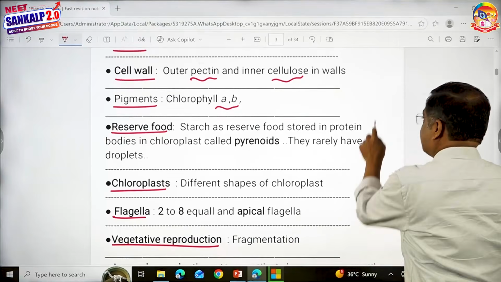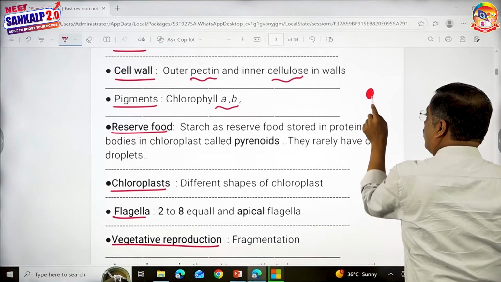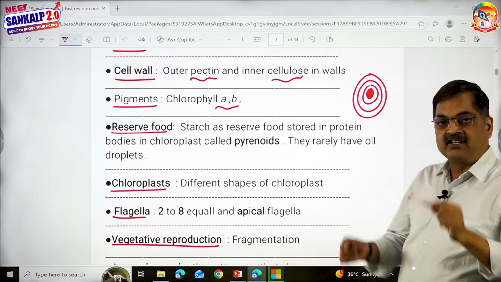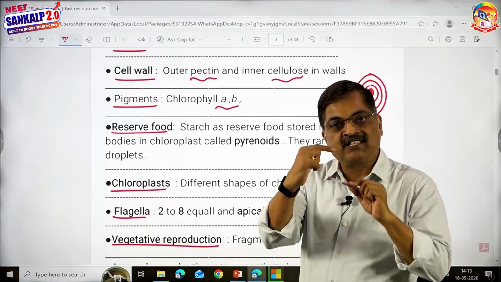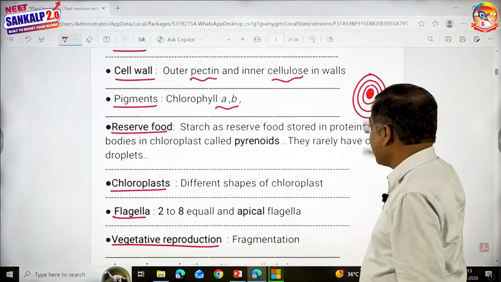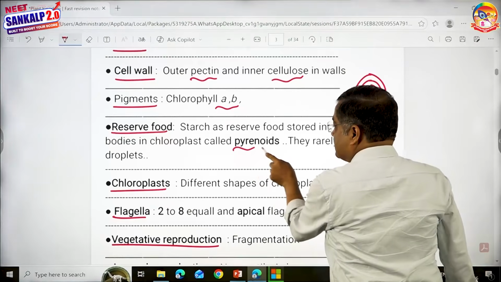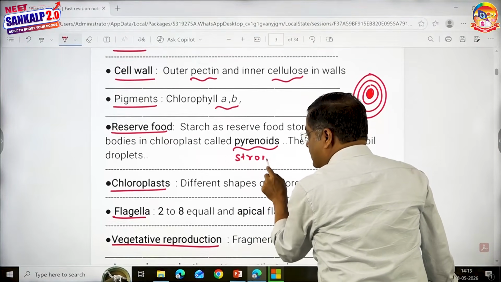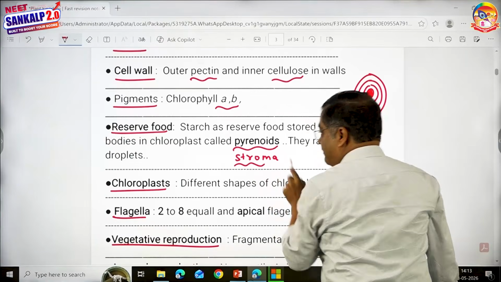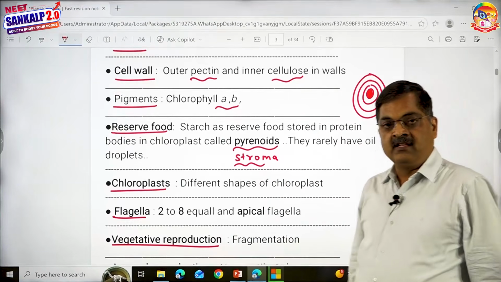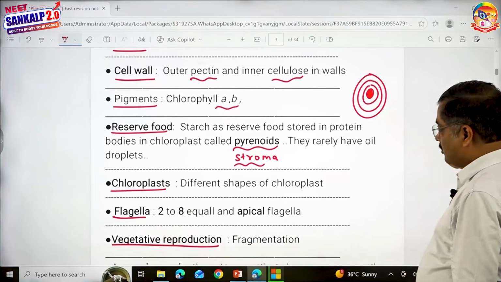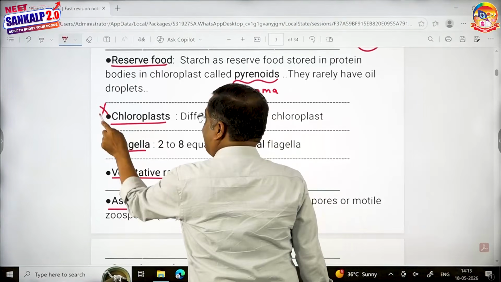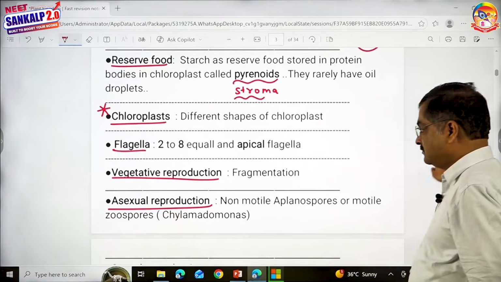Look here, the pyrenoid has a central protein core, and around it the starch gets added up. So this is said to be a pyrenoid. Pyrenoids are present inside the chloroplast, in the stroma. Means they are not present in the cytoplasm, but inside the chloroplast. This is important. The chloroplasts have diversified shapes.